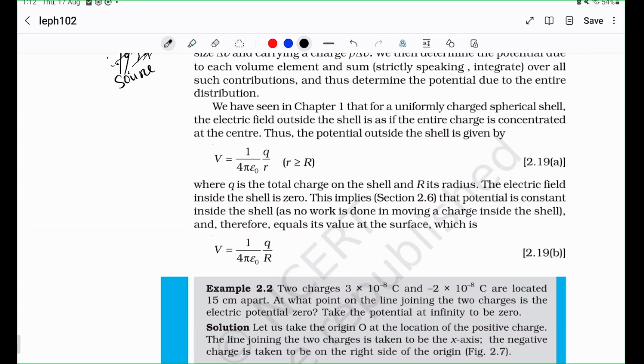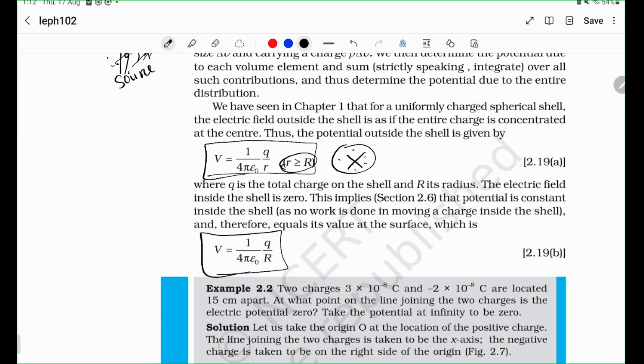Okay, so the potential due to a uniformly charged shell is Q by 4 pi epsilon naught R, for R greater than or equal to the radius of the shell. Okay, it's an important formula to keep in mind. Whereas inside the shell, it's simply constant.